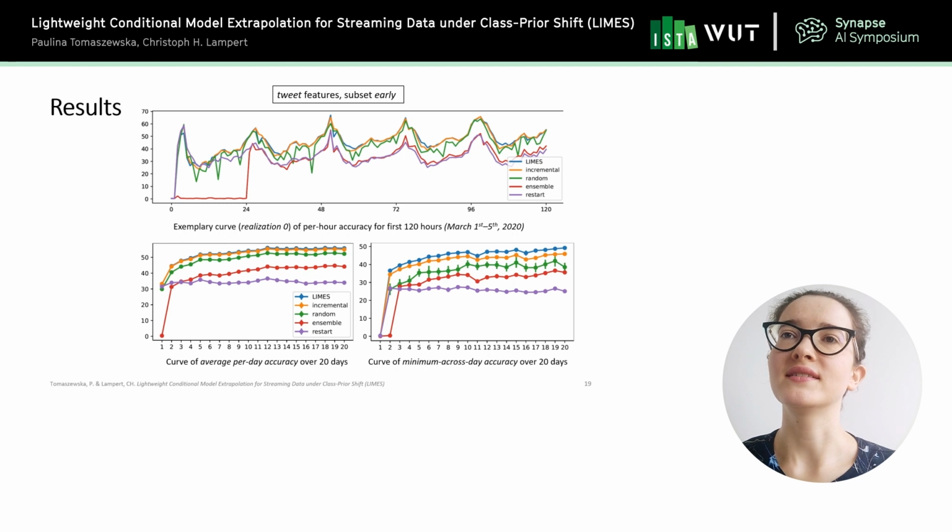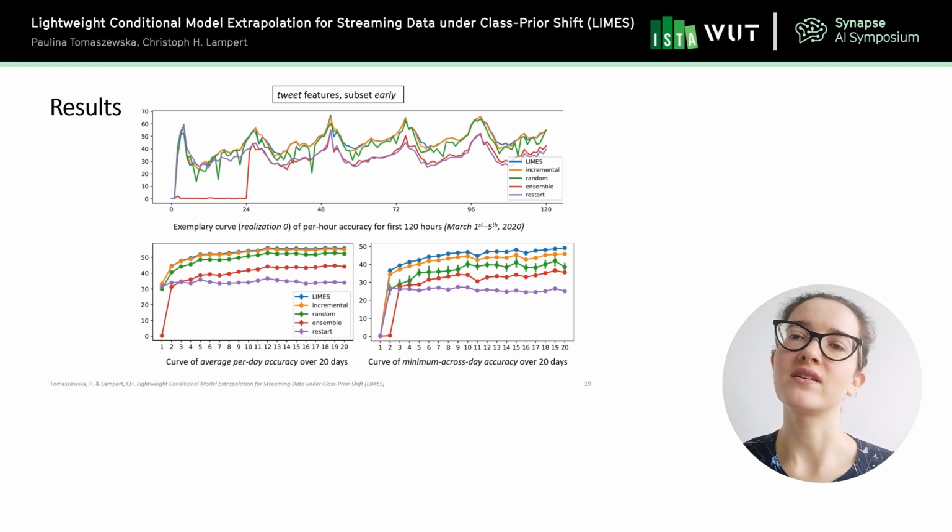We can see that the other methods called ensemble and restart are much worse than the Lime's, incremental and random methods. But actually sometimes it's difficult to analyze the results once they are so detailed, and it's better to aggregate them. So this is what we did on the charts below. And we have 2 variants. On the left, we have calculated the average per day accuracy, and on the right, the minimum across day accuracy.